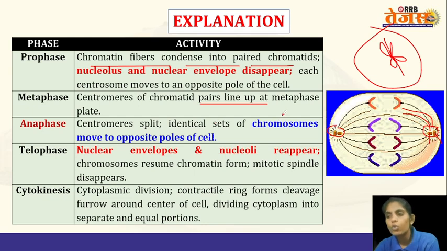And in telophase, the nuclear envelopes and the nucleoli will all reappear, and the chromosomes resume the chromatin form, that means they will decondense and chromatin fibers will form. And at last, cytokinesis will occur, that means the division of the cell into daughter cells. So this is about meiosis.